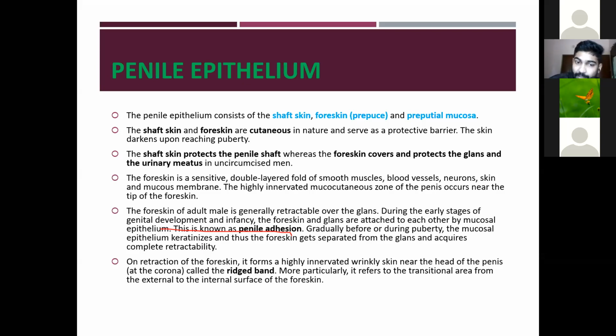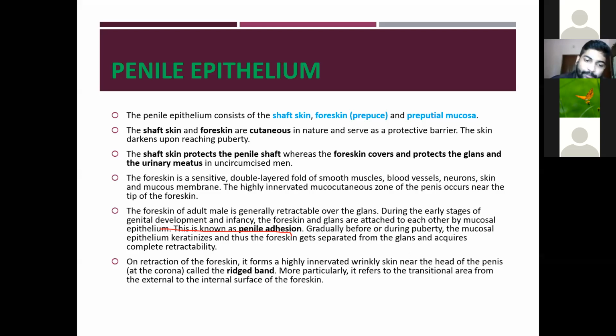In an adult man, the foreskin is retractable over the glans, but in younger age, in the early stages of genital development, the foreskin and the glans are attached to each other by a mucosal epithelium. Gradually, before or during puberty, the mucosal epithelium keratinizes and the foreskin gets separated from the glans and acquires complete retractability.